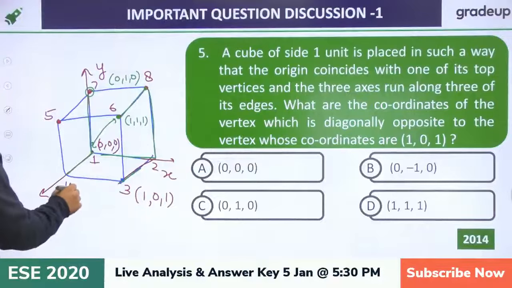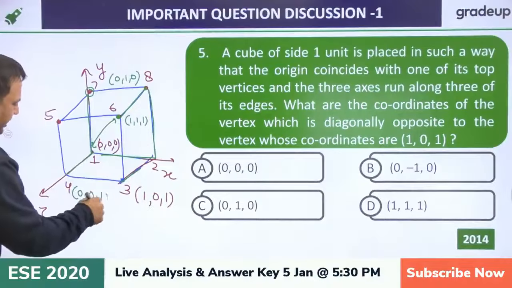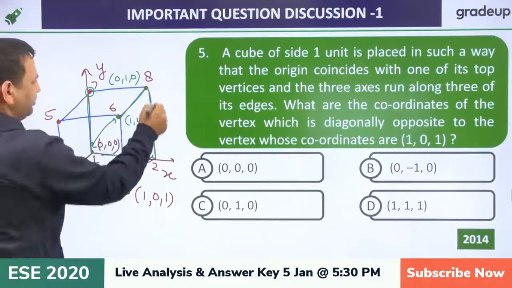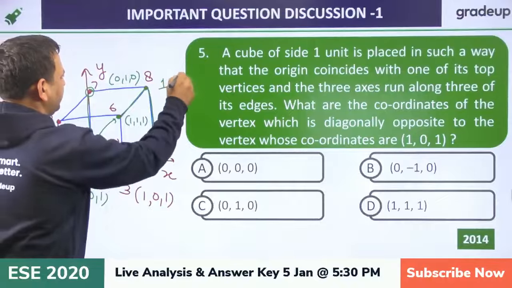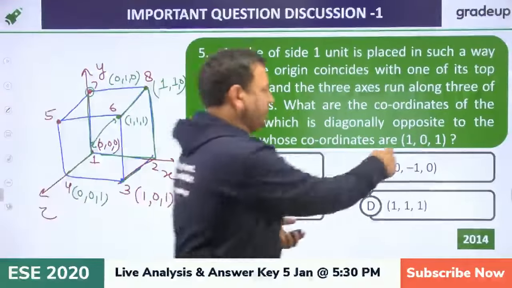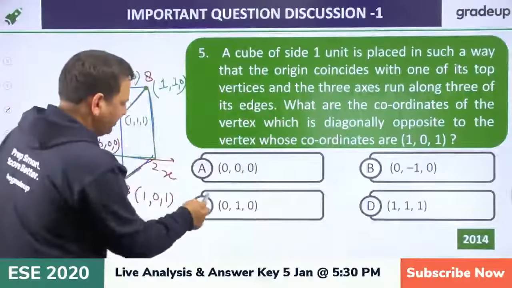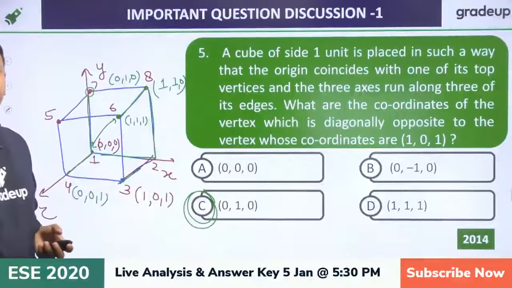Suppose we are saying this is 0, 0, 1. So the diagonally opposite of this is this one, which is 1, 1, 0. So I hope this is clear. For 1, 0, 1, the diagonally opposite would be 0, 1, 0. Okay.